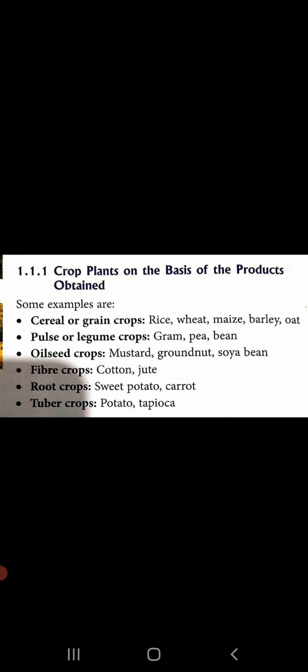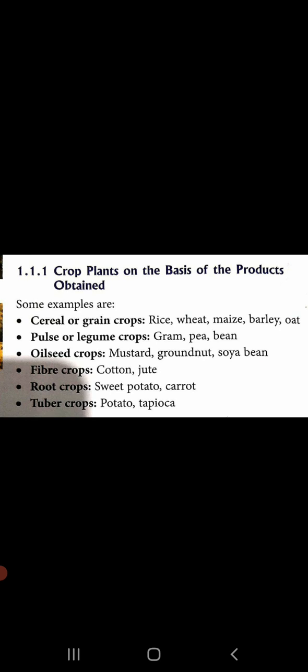Next comes the root crops, the crops in which roots are utilized, like sweet potato and carrot. The last but not the least is the tuber crops, which includes potato and tapioca. So these are the types of the crops based upon the products that are obtained from them.